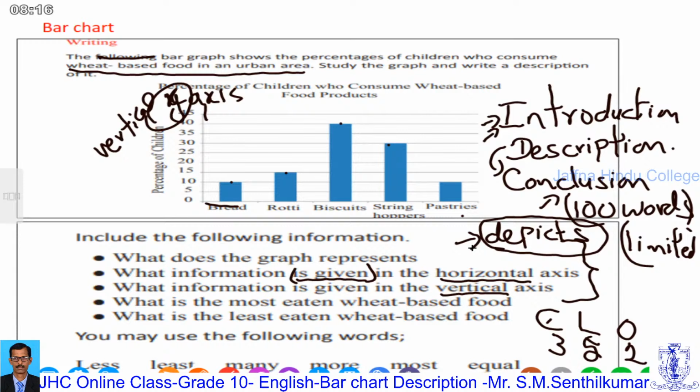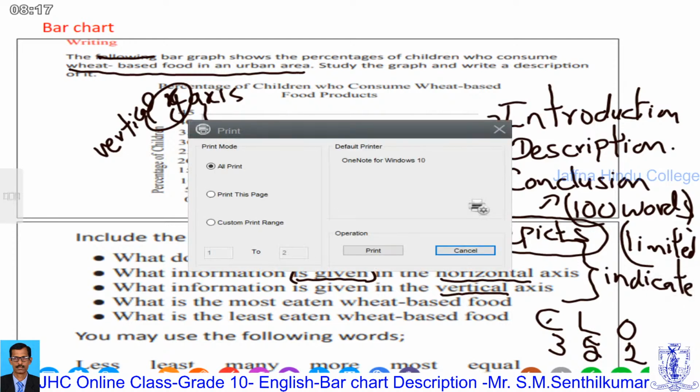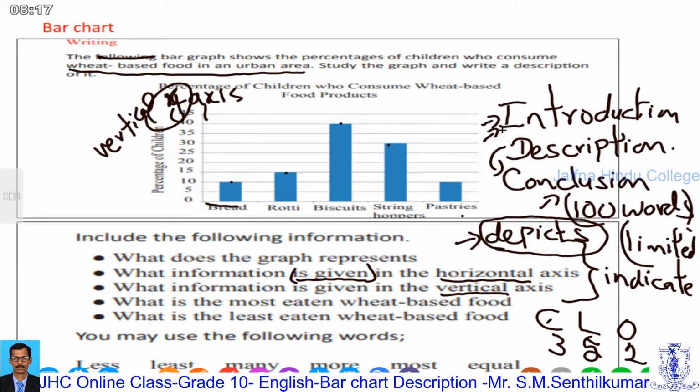Second, like that, what information is given in the vertical axis? In the vertical axis, don't just write "vertical axis shows the percentage." Some of the students write it very lazily. The vertical axis shows, depicts, indicates. If you read different model answers, you can gain these.